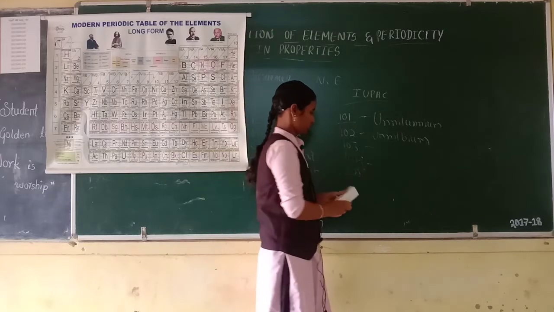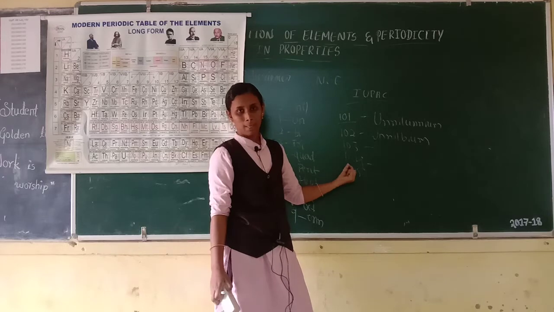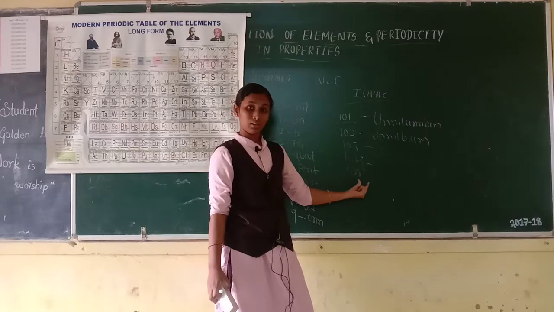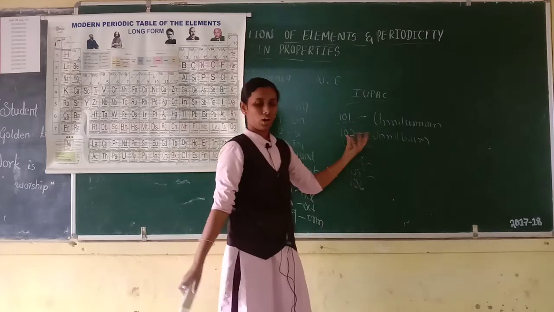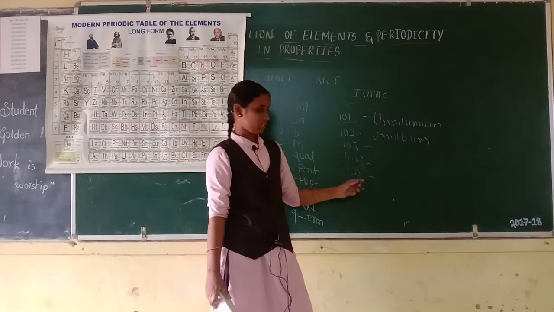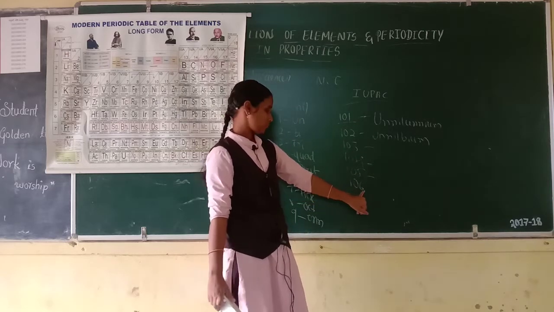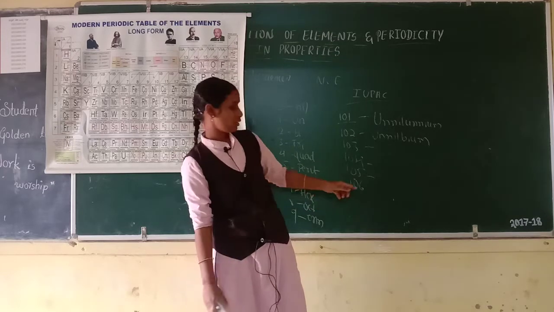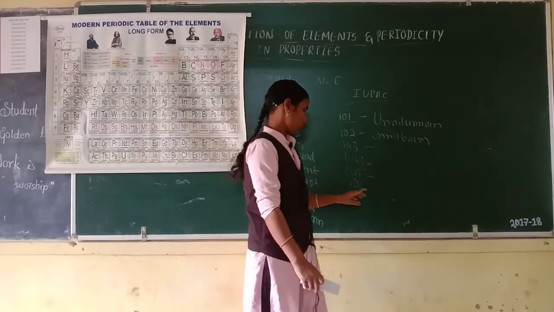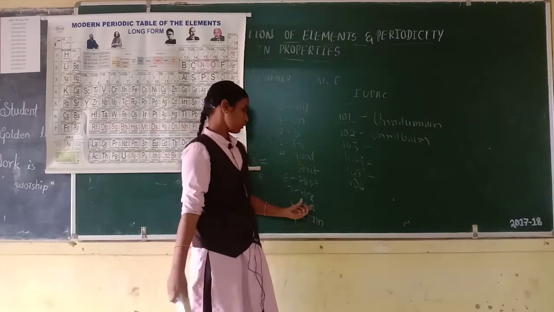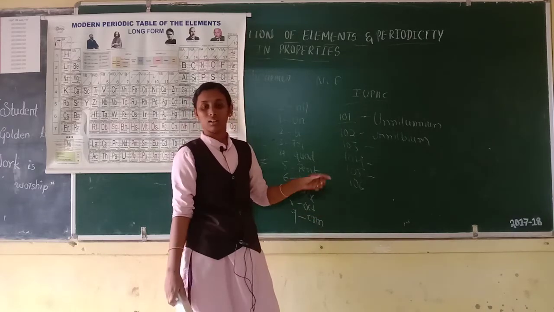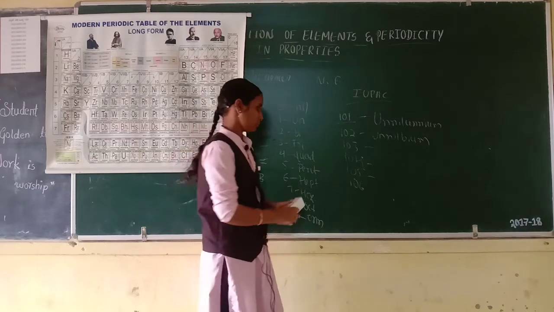Then 105, unnilpentium. Can you say the nomenclature of 106? That is unnilhexium, then unnilseptium, then unniloctium, then unnilennium.